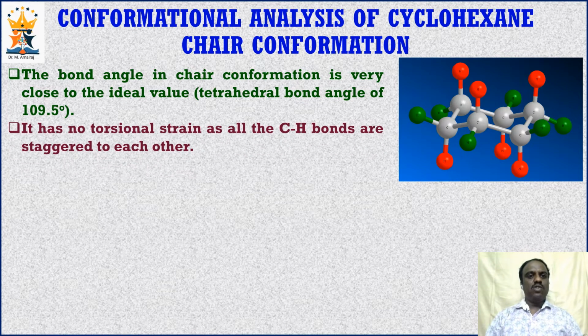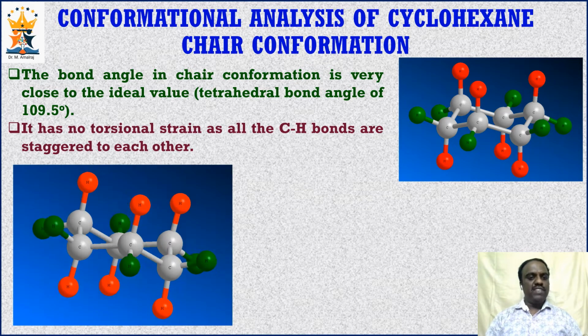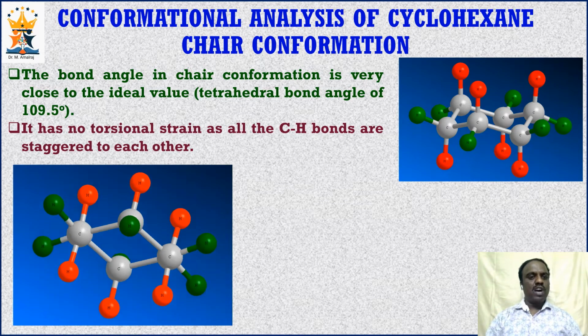It also has no torsional strain because all the C-H bonds are staggered to each other. Look at the small clip. If we view the conformation along the carbon-carbon bonds, almost all the hydrogens are staggered to each other. That is, the dihedral angle is 60 degrees between these two adjacent hydrogens. So the chair conformation experiences no angle strain as well as no torsional strain, which makes it more stable than other conformations of cyclohexane.